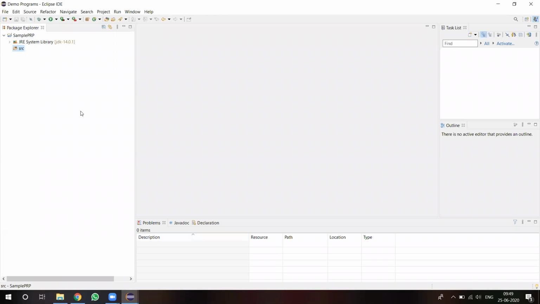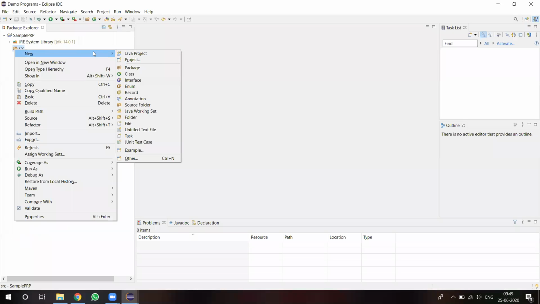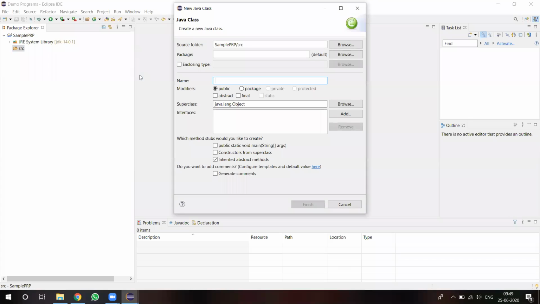Once this is completed, just right click on this particular project. Now create a new class. I am giving the class name as demo. Class name is demo. While creating here, Eclipse provides so many shortcuts.